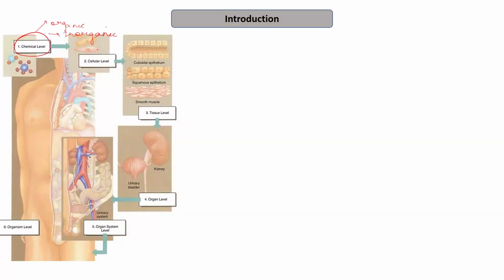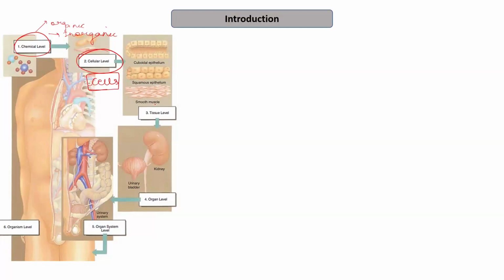Then we have the cellular level, that is at the level of the cell. At the cellular level, we have various cells. We know that cells are the basic structural and functional unit of life, and they are the basic unit that makes up the living organism.